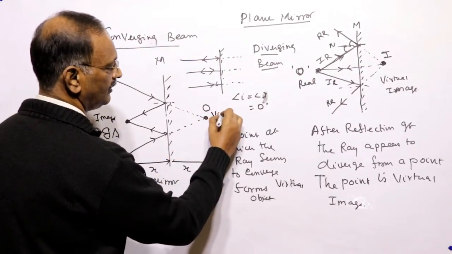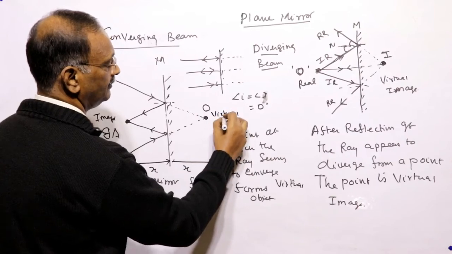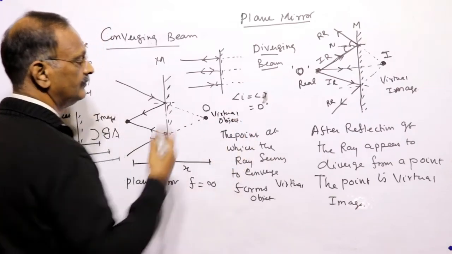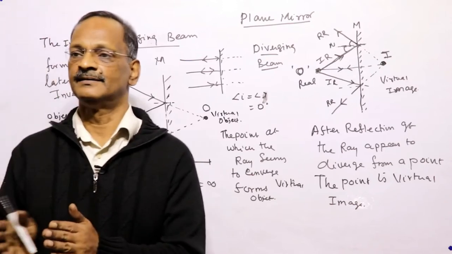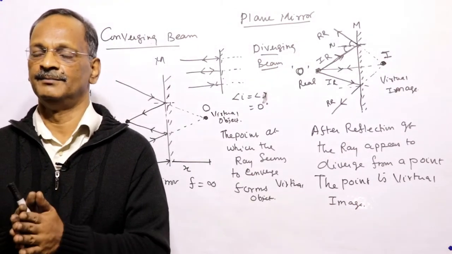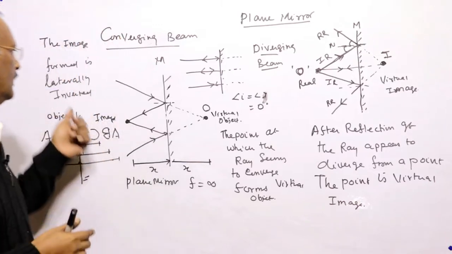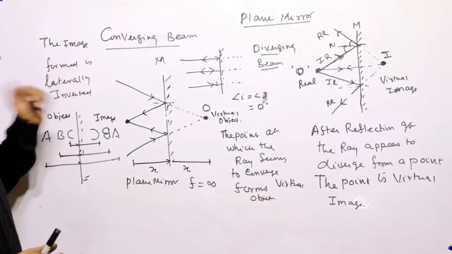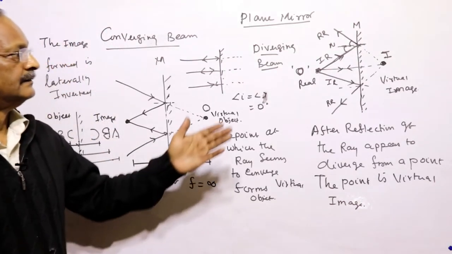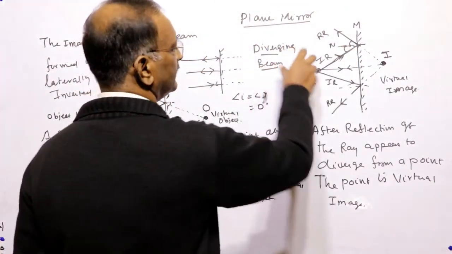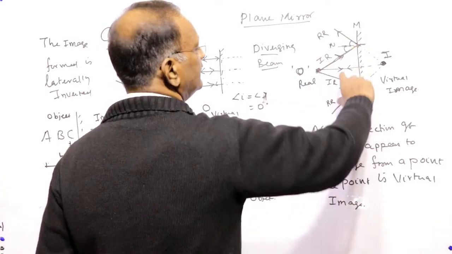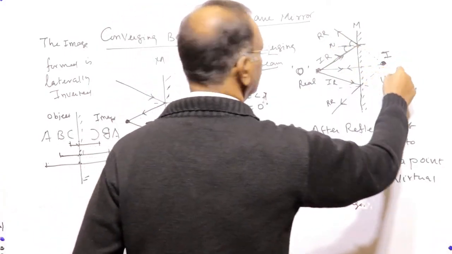This is a virtual object. It's very simple: for a plane mirror, the distance of the image and the distance of the object from the mirror are the same, and it forms a laterally inverted image. For a diverging beam, the image formed is virtual.